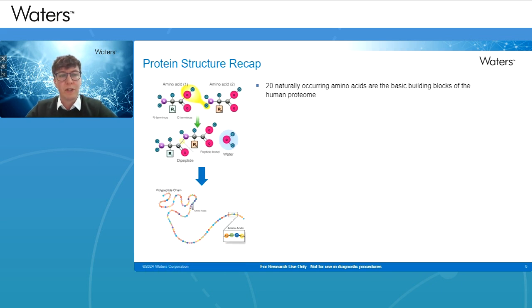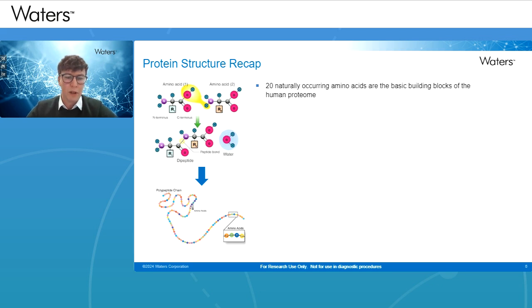So on to the protein structure recap. I know this is very basic for some, but I thought it'd be important just to cover this very briefly. There are 20 naturally occurring amino acids in the body, and these are the basic building blocks of the human proteome. These form the primary amino acid sequence and the polypeptide chain, which you can see on the bottom left-hand side. As part of this sequence, you have formation of peptide bonds.